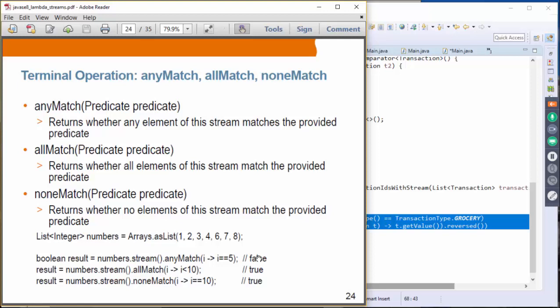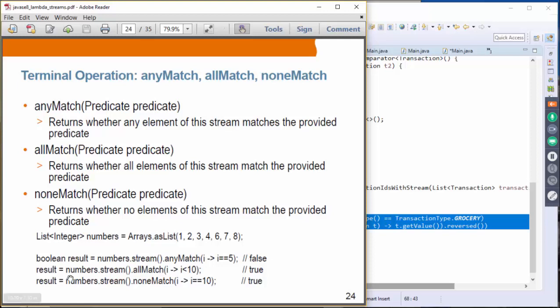So we have a list of numbers: 1, 2, 3, 4, 5, 6, 7, 8. Oh, we don't have 5 here. So we have 1, 2, 3, 4, and then skip 5, and then 6, 7, 8. So here we create the stream object from the numbers array. Then if you use anyMatch, and the predicate is i equal to 5, there is no item that is 5, so it should return false.